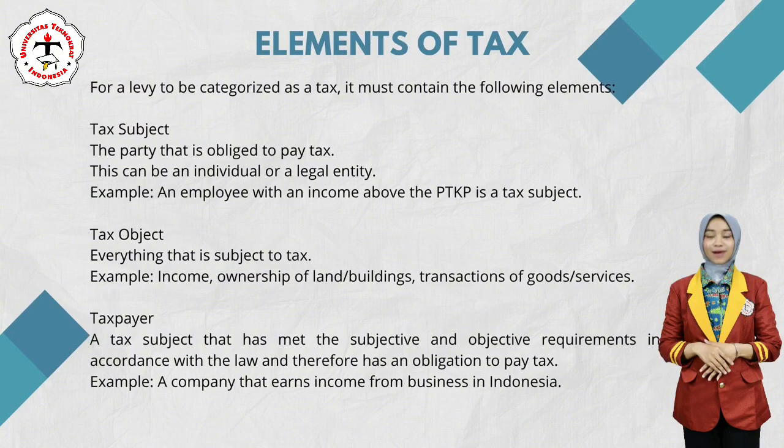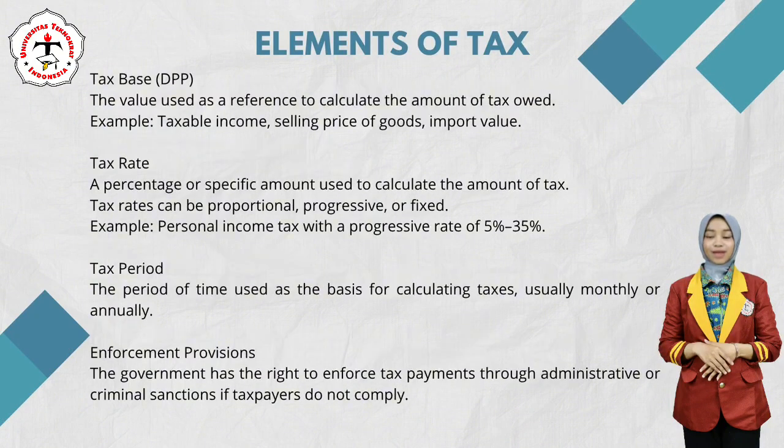Taxpayer. A tax subject that has met the subjective and objective requirements in accordance with the law and therefore has an obligation to pay taxes. Example: a company that earns income from business activities in Indonesia. Tax base, DPP. The value used as a reference for calculating the amount of tax payable. Examples: taxable income, selling price of goods, import value.